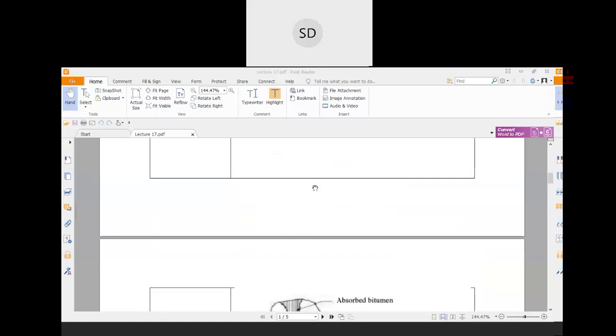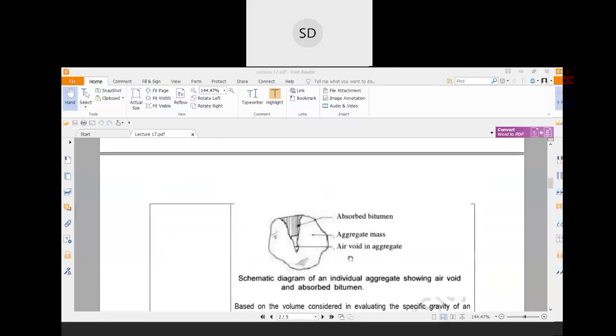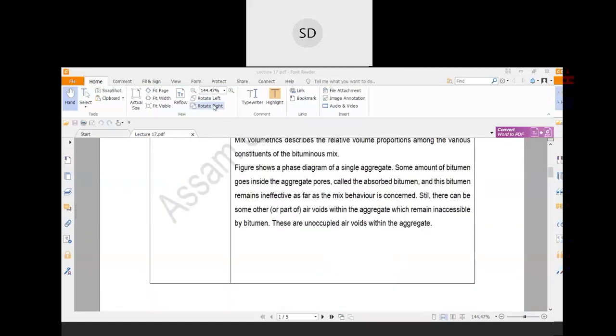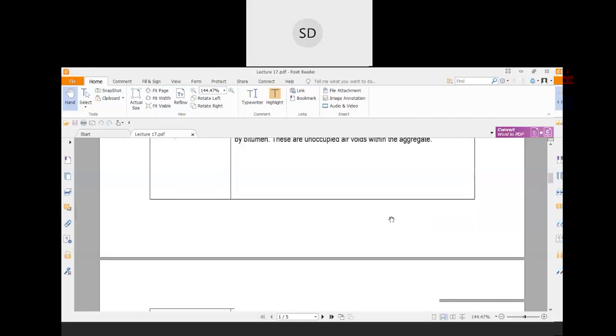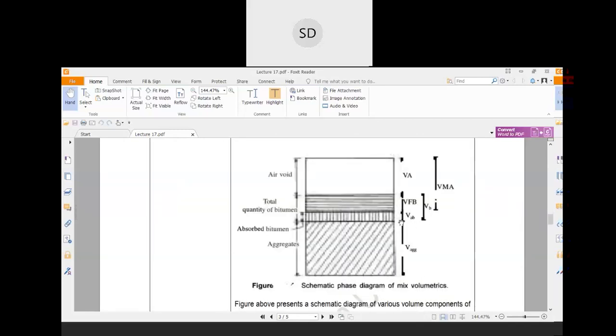We get the basic idea of absorbed bitumen from this figure. In absorbed bitumen, some amount of bitumen goes inside the aggregate pores. This bitumen remains ineffective as far as the mix behavior is concerned. So this is your absorbed bitumen, which we are considering over here.